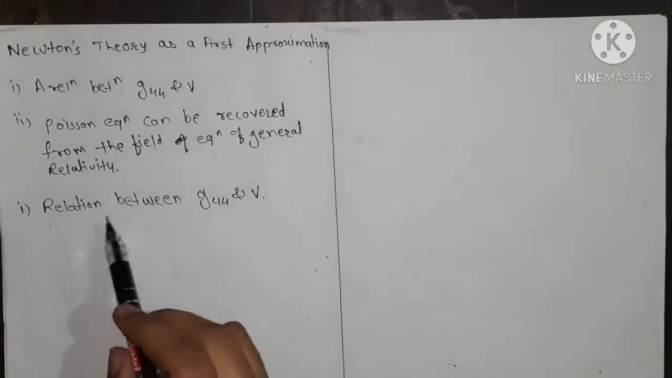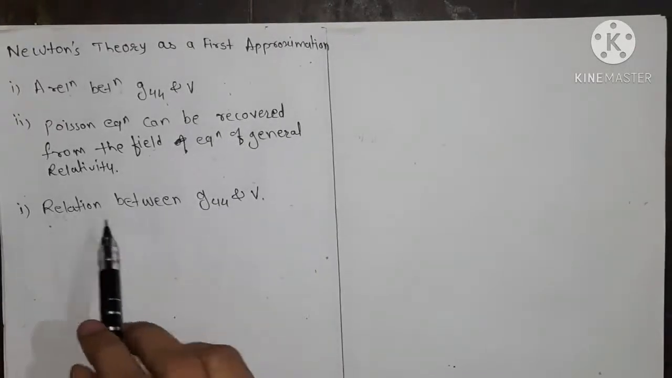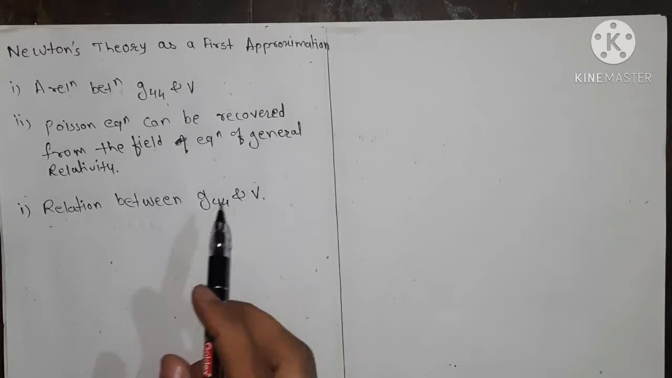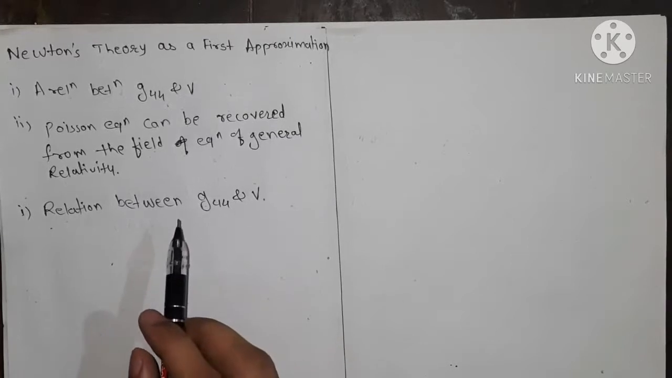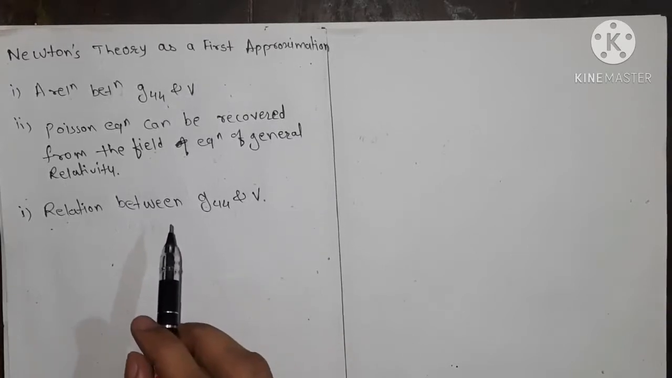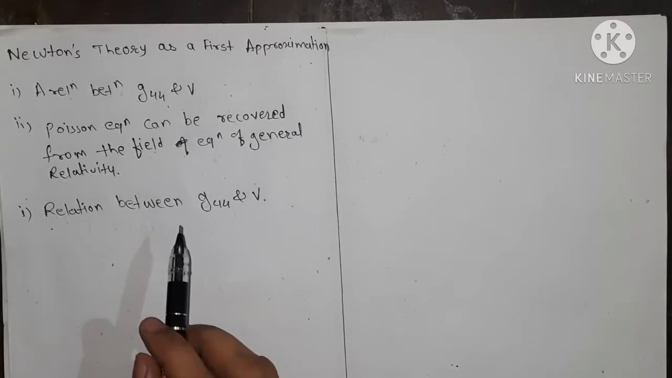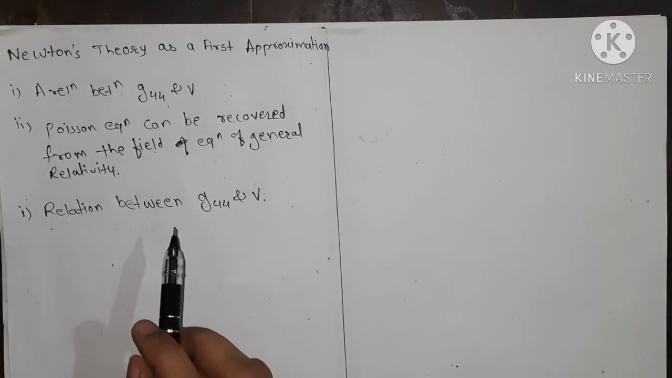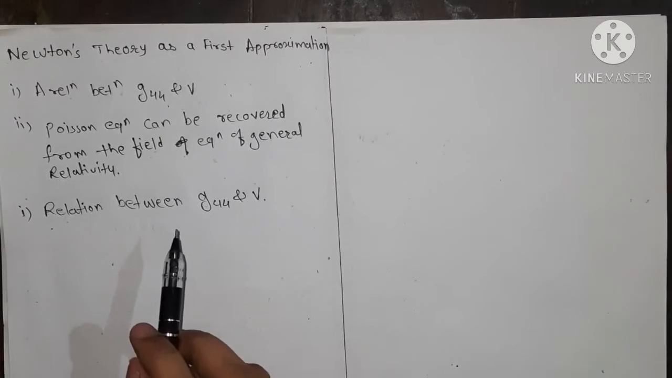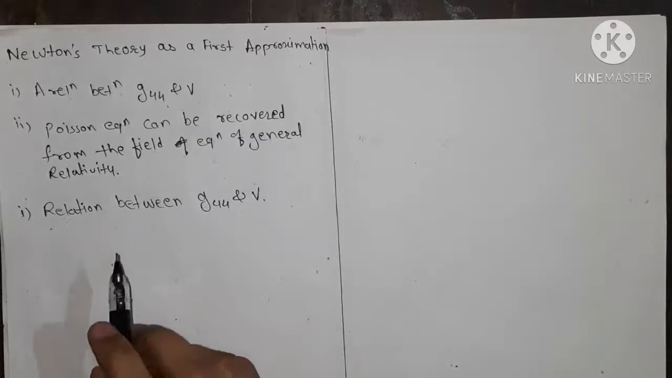Now for this relation between G44 and V, we assume that our field is a weak static field, and we consider small velocities, that is, our field deals with small velocities. So we assume for Newton's theory of gravitation we have small velocities and a weak static field, and thus the space-time of general relativity.